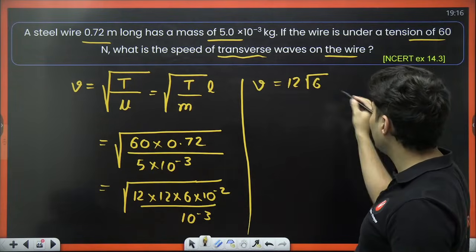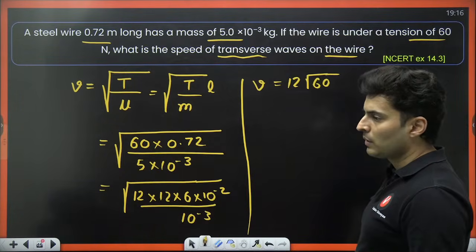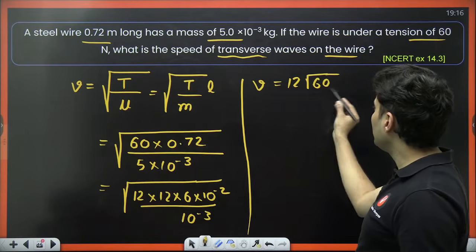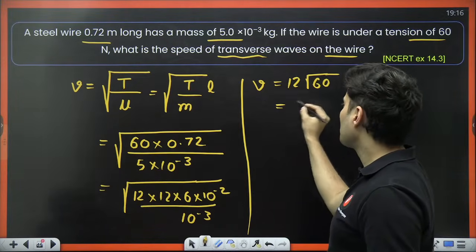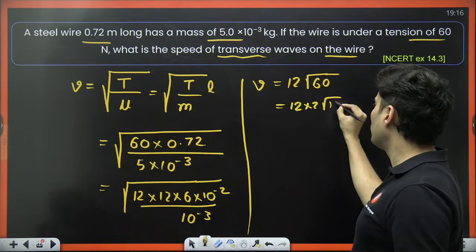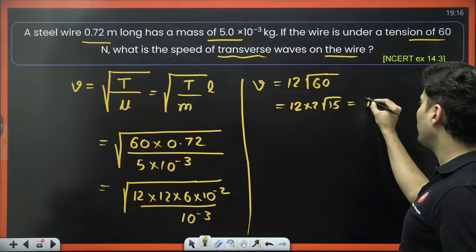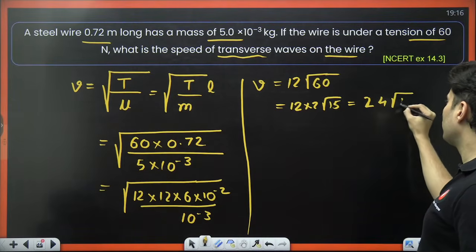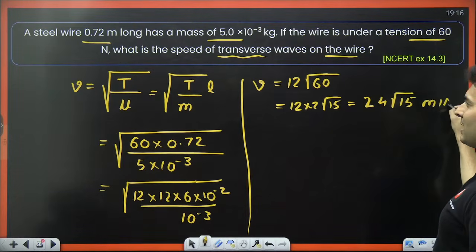So minus 1 will be there, so it will become root 60. So it will become 15 4s are 60. So root of 4 is 2. So 12 into 2 into root 15. So 24 root 15 meters per second.